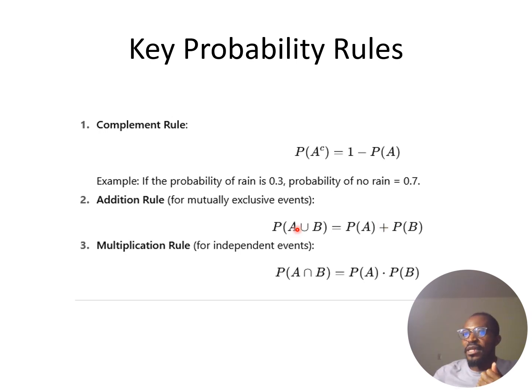Another thing is what we call the multiplication rule, which applies to independent events. Independent events are events that occur separately. Like in the case of rolling the die, we say the probability that you are going to obtain even numbers is independent of the probability that you are going to obtain odd numbers. In that case, those events are independent and their intersection will be the probability of A multiplied by the probability of B. We are going to see this a lot, especially when it comes to the naive Bayes algorithm, which is a classification and supervised learning technique.